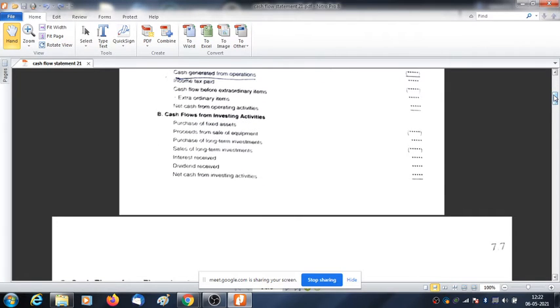Next comes cash flow from investing activity. Investing activity means all types of purchase of fixed assets, like investment or like any land and building. And also if you have invested in some company, say Tata Group, and you are receiving dividend, it will come under cash flow from investing activity. And suppose you have invested in debenture and you are receiving interest, this also will come under cash flow from investing activity.